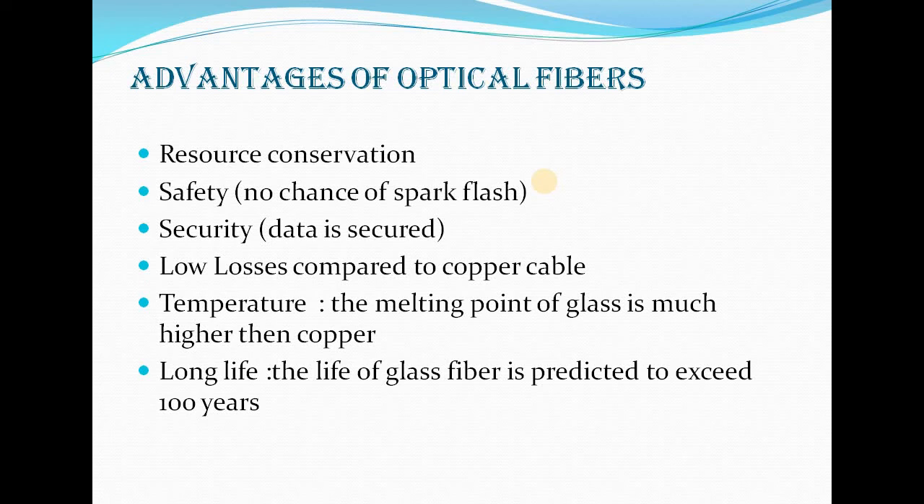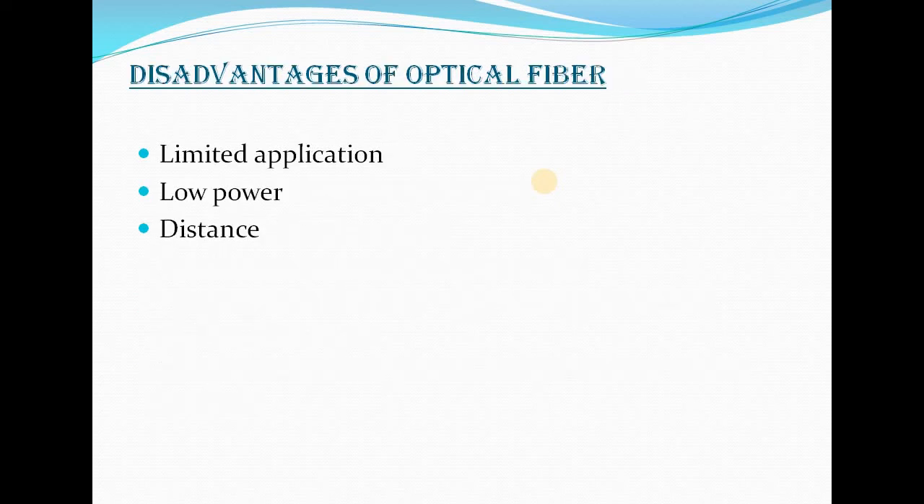And long life: the life of glass fiber is predicted to exceed 100 years. Meaning if we do not expose it to atmosphere, moisture, or anything, then it can last for 100 years. Then disadvantages of optical fiber: limited application.